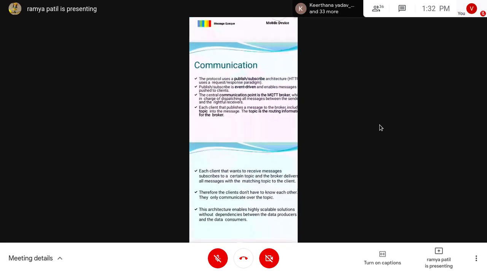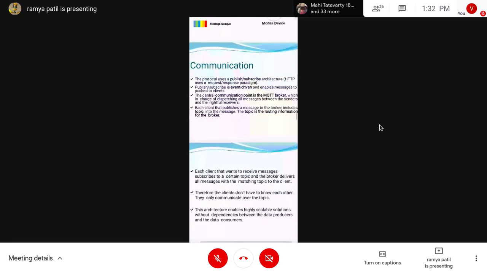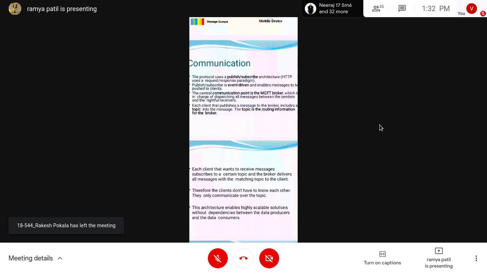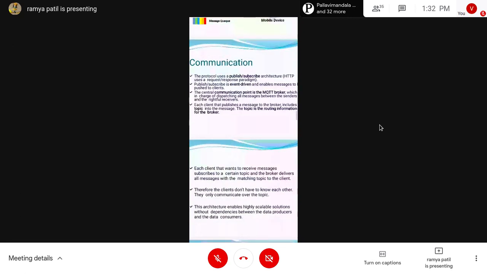Coming to the communication of MQTT, this protocol uses a publish and subscribe architecture, as I already told you, whereas HTTP uses request and response. Likewise, MQTT uses the publish and subscribe architecture. This publish-subscribe is event driven, and enables messages to be pushed to clients. Event driven means the sensor sends continuous data, right? If anything in between, any event happens, like some change, it will send that message to the particular client. So if anything changes, it will inform.